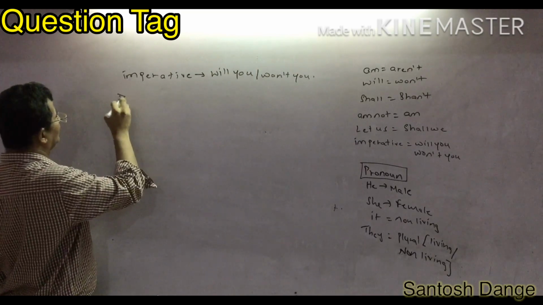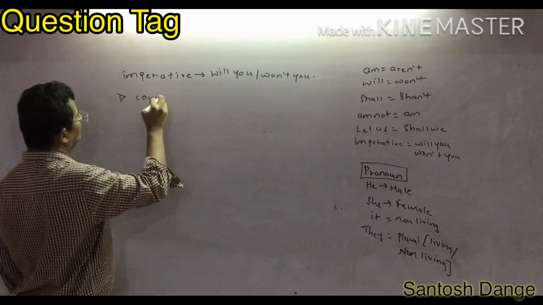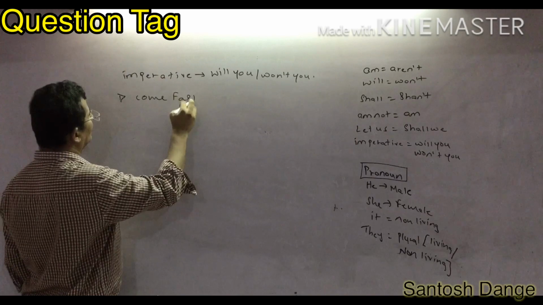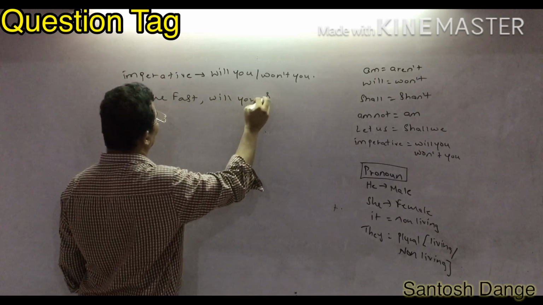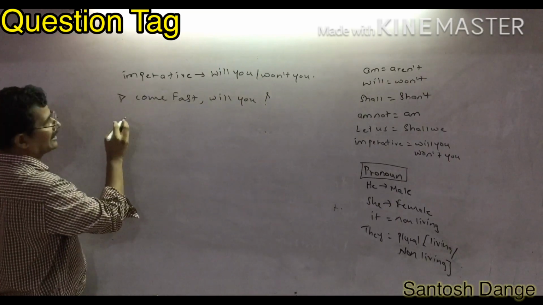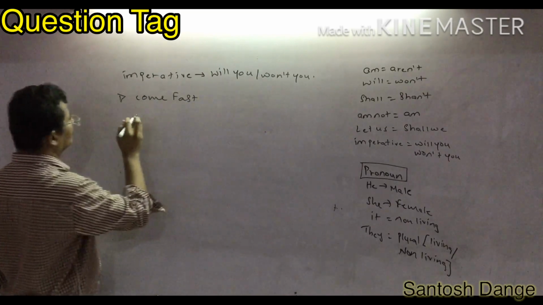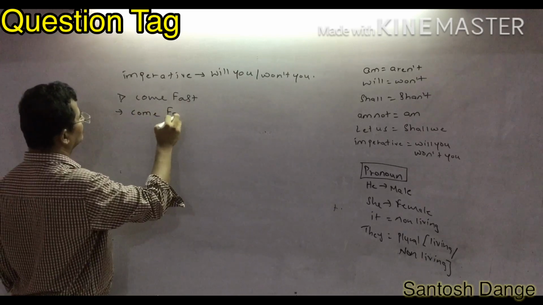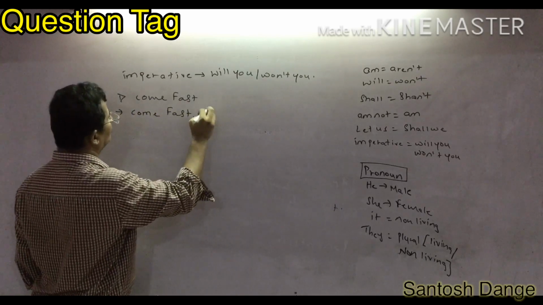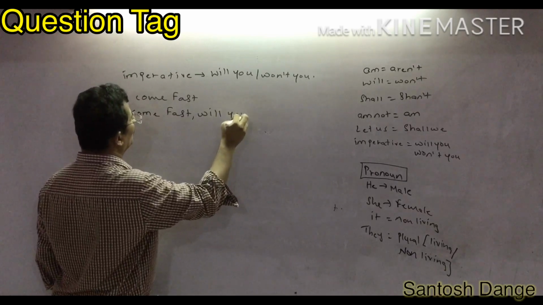For sentences like this, come fast, you can write will you, or won't you also. First of all you will write the given sentence as it is, come fast. After that, what you have to write? Will you, or won't you.